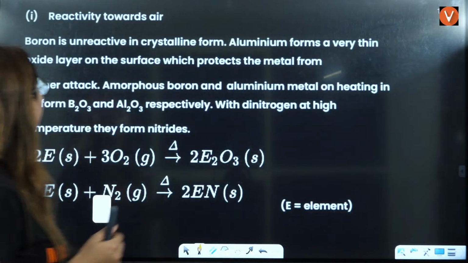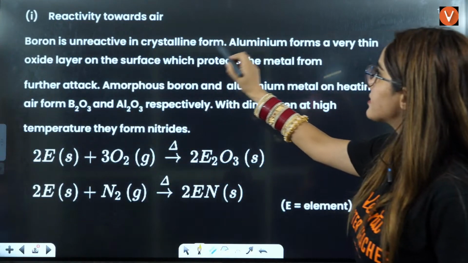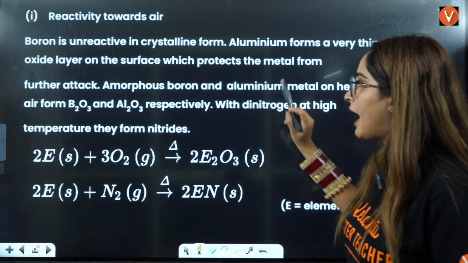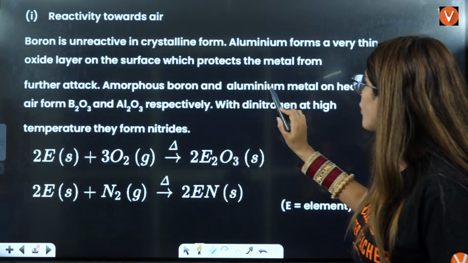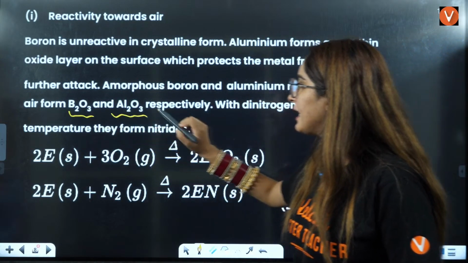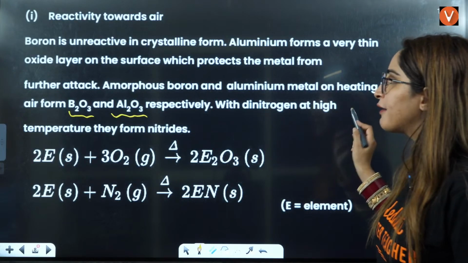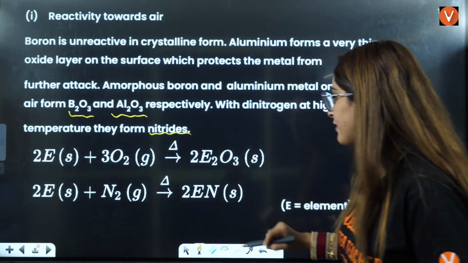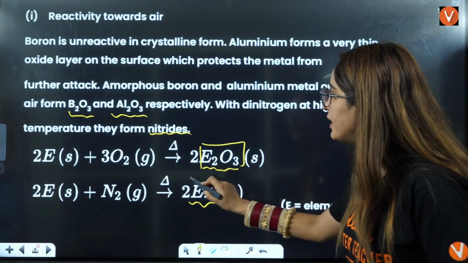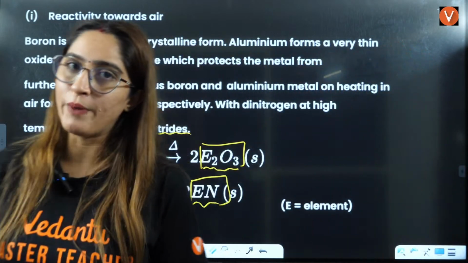Yes, these are the important points. Unreactive in crystalline form, boron forms a very thin layer of oxide on the surface of aluminium. Amorphous boron and aluminium react on heating to form B2O3 and Al2O3. With dinitrogen at high temperature, they form nitrides, right? This is the nitride and this is the oxide of group 13 elements, right?